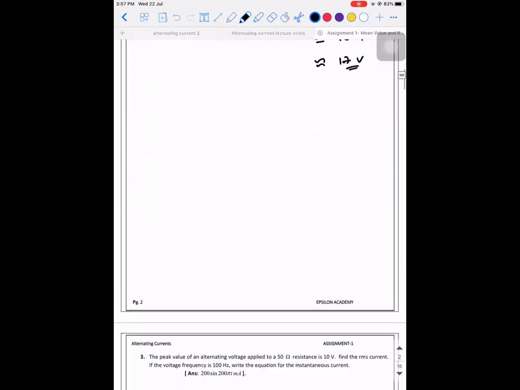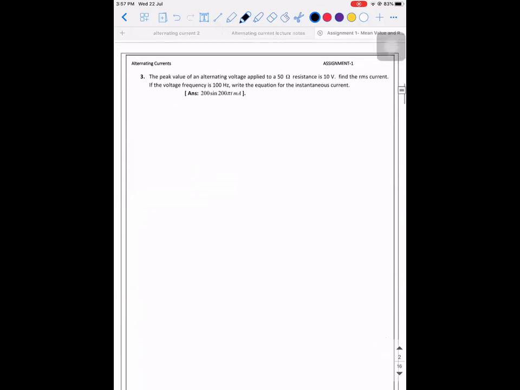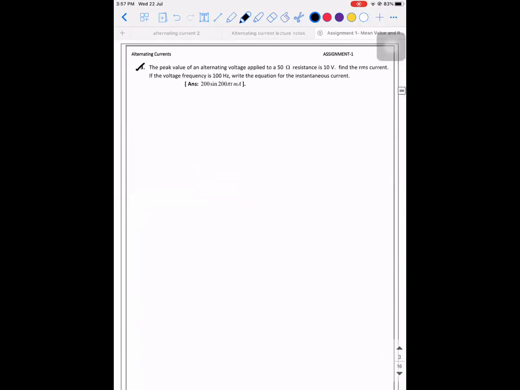We'll go to the next problem. Next, you try this out. The peak value of an alternating voltage is applied to a 50 ohm resistor. So the given data is, you have a resistor of 50 ohm and you have applied an alternating voltage whose peak value is 10 volt. Find the RMS current.